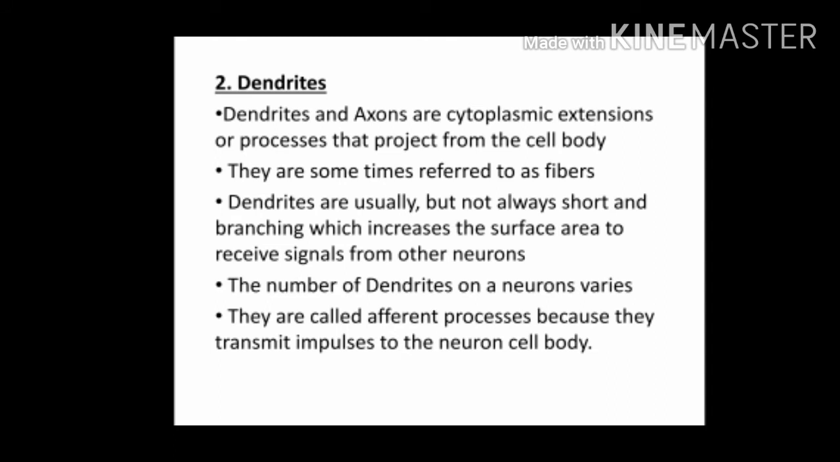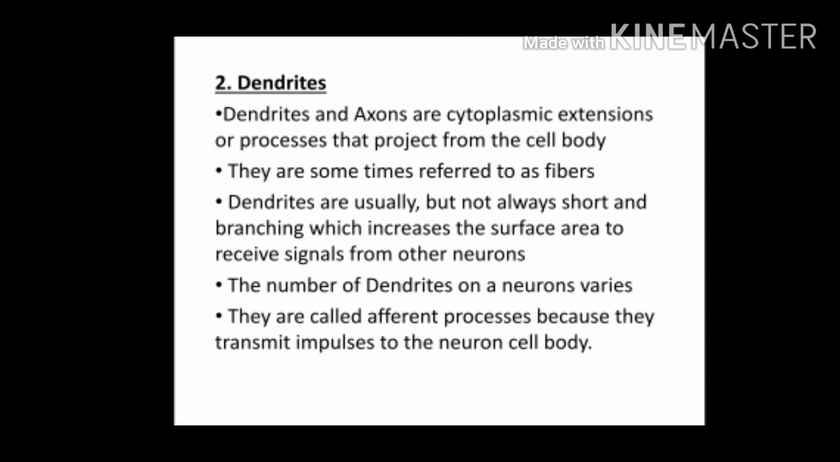Coming to the second part of the neuron, it is the dendrite or dendrites. Dendrites and axons are cytoplasmic extensions or processes that project from the cell body. So axon and dendrites arise from the cell body. Dendrites and axons are sometimes referred to as fibers. Dendrites are usually, but not always, short and branching, which increases the surface area to receive signals from other neurons. So usually the dendrites are short and branching, but it is not always true. In some neurons they may be longer.